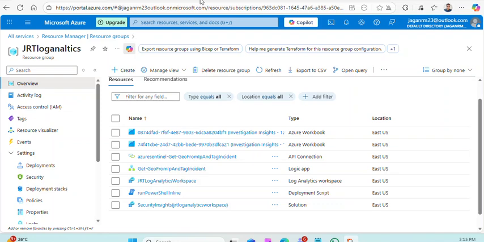This is part 2. In this part 2, we are going to configure a playbook with which we can play. We have ingested some data using Microsoft Sentinel training labs to play with the data and achieve some automation and respond to the incidents and alerts. We need to create a playbook.